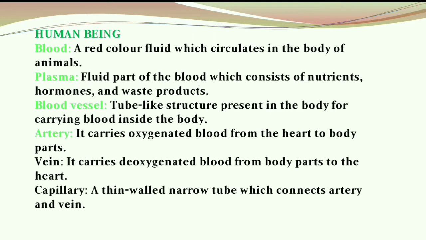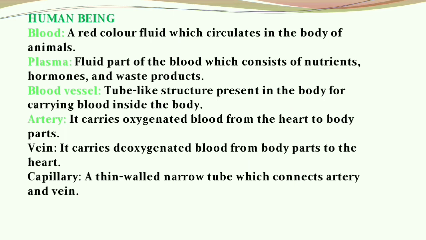Now let's look at transportation in human beings. Transportation in human beings takes place with the help of the organ heart. Now what will we be discussing today? We'll be discussing blood, plasma, blood vessels, arteries, veins, capillaries and lymph. We will also look at the heart, its double circulation, systolic pressure and diastolic pressure.